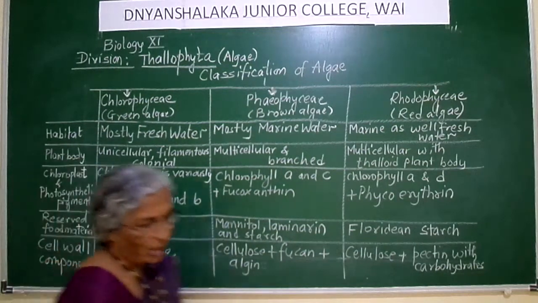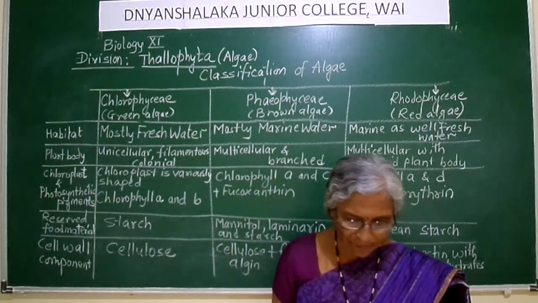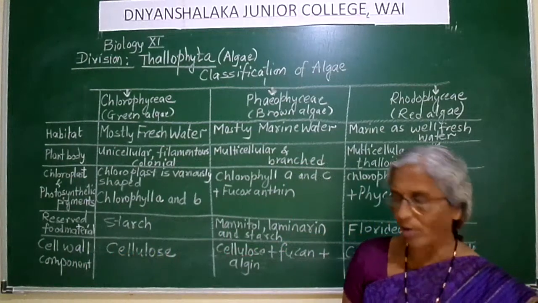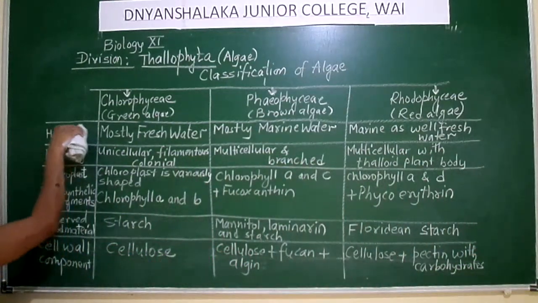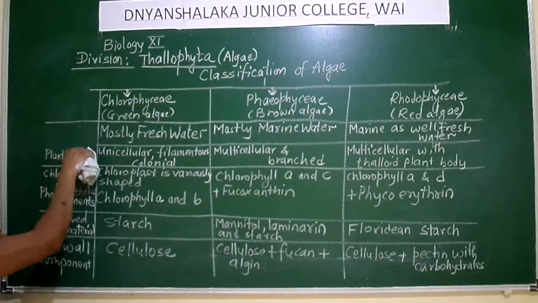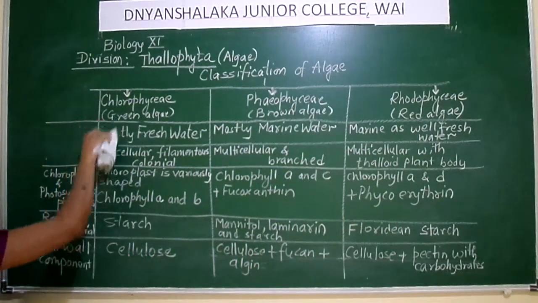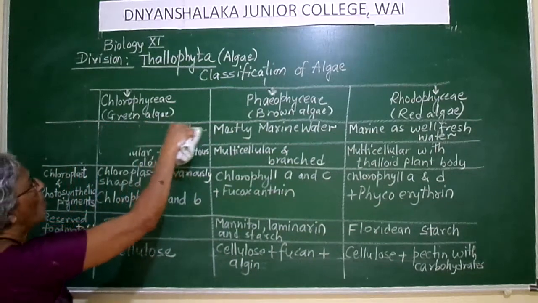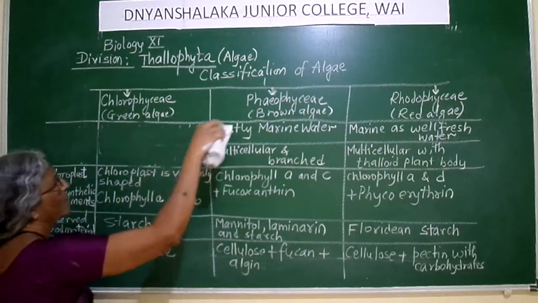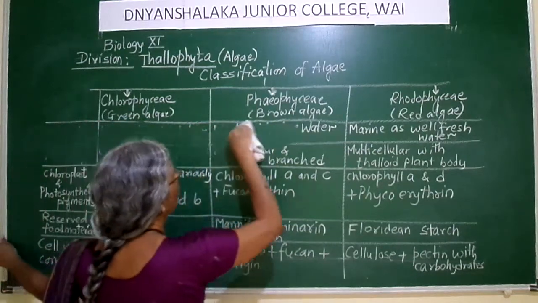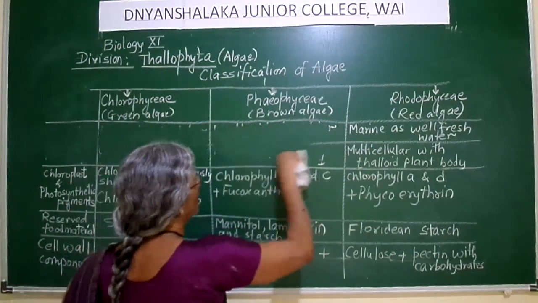Now, after seeing the difference in their cell wall, let us go for the points of importance of these three thallophytes. What is the importance of these thallophytes to us?